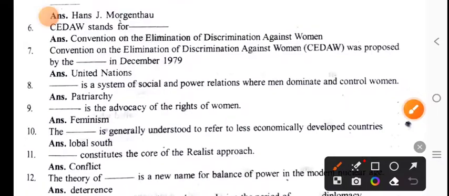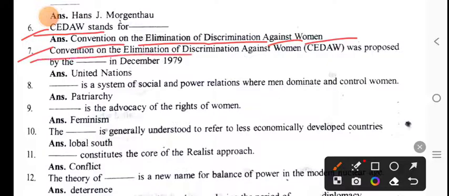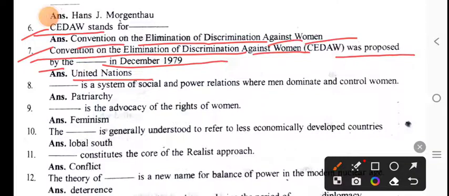Next question. CEDAW stands for dash. CEDAW: C for Convention, E for Elimination, D for Discrimination, A for Against Women, means Convention on the Elimination of Discrimination Against Women. CEDAW was proposed by the dash in December 1979. Now, the United Nations in December 1979.